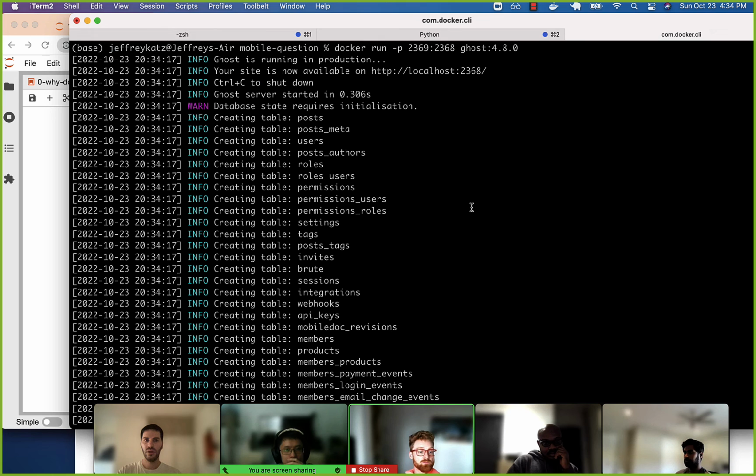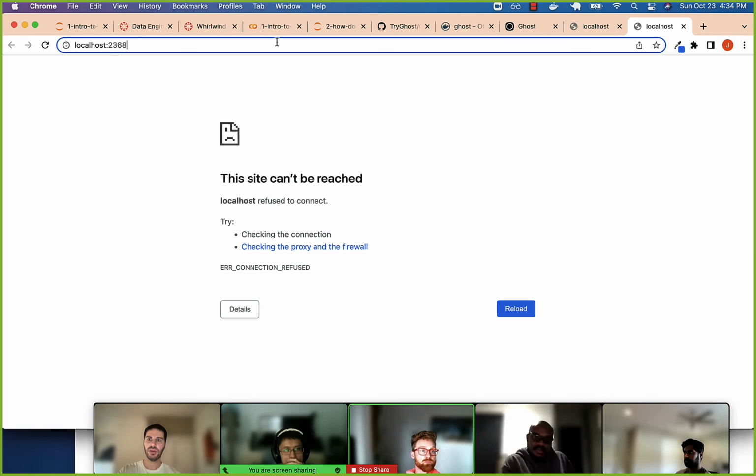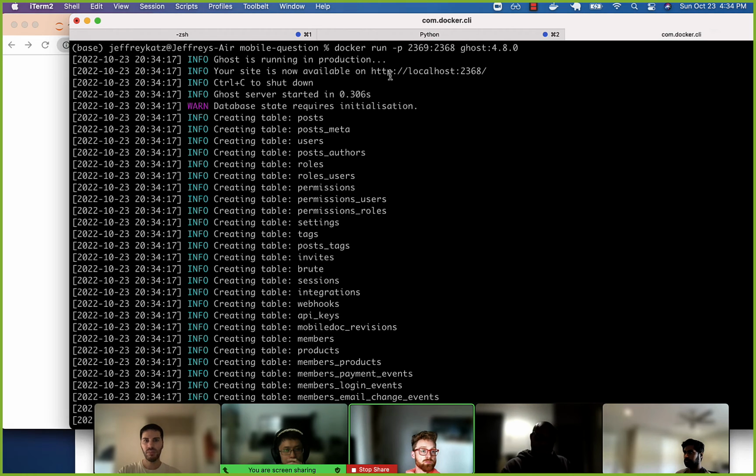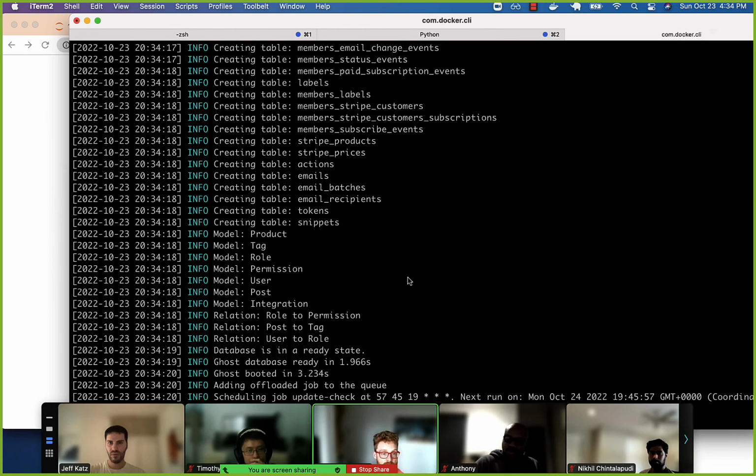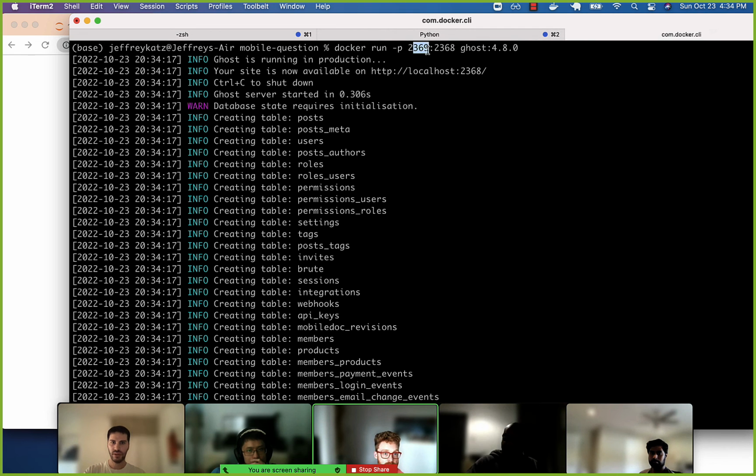Now it says it's running on localhost 2368. This doesn't work. Why? Because this is the guest machine, the virtual environment or the container. It's running in 2368, but we're mapping port 2368 to my host machine's port of 2369. We're doing that wherever I first ran this, right here. Yeah, 2369.